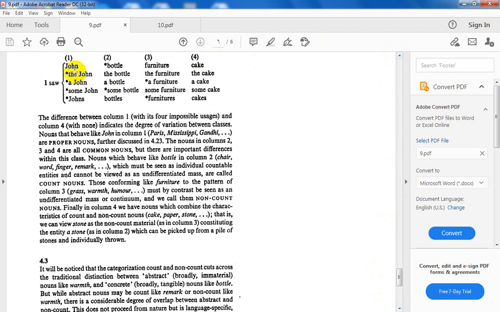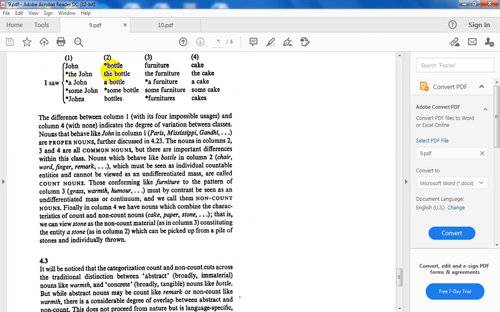Listen, it is possible to be free, to be alone, without any determiner, without any article, without anything before it, meaning zero article. So John is one class of nouns that accepts the zero article.